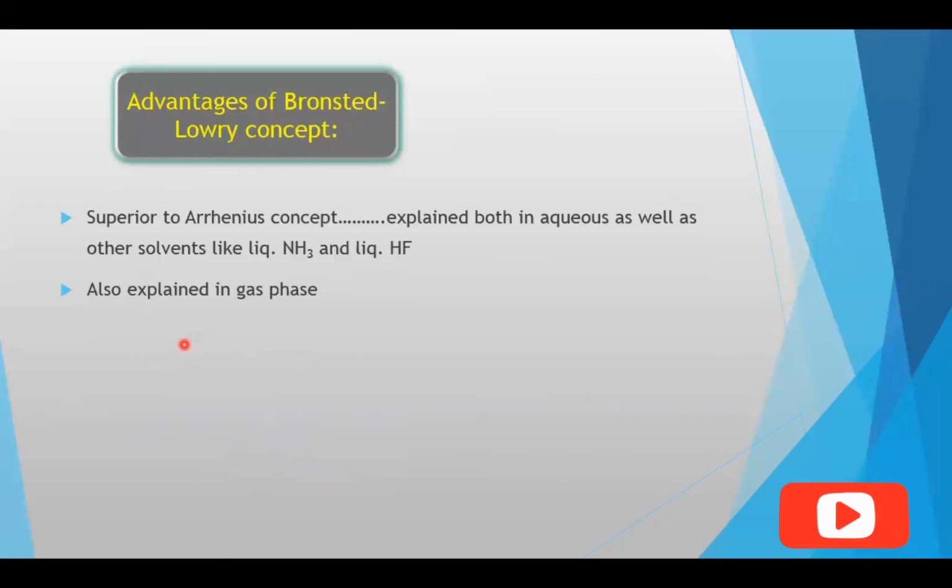Next are the advantages of the Bronsted-Lowry concept. Firstly, this concept is superior to the Arrhenius concept as the reactions can be explained in aqueous as well as other solvents like liquid NH3 and liquid HF. And this concept also explains the reactions that take place in the gas phase. When HCl gas reacts with ammonia gas, it forms NH4+ and Cl-. Here HCl acts as an acid whereas NH3 acts as a base.